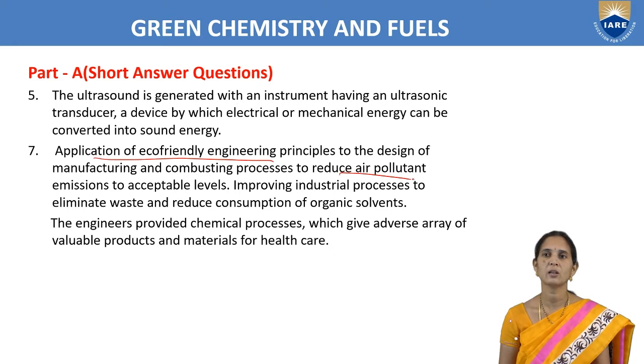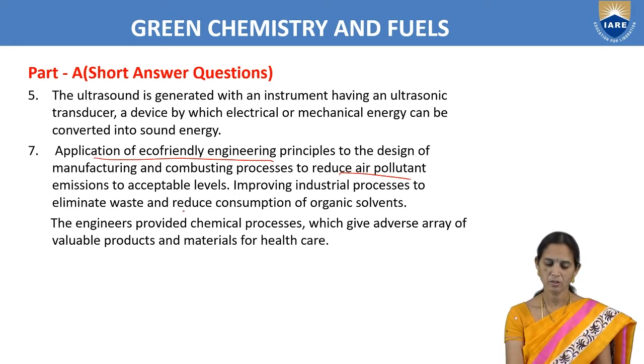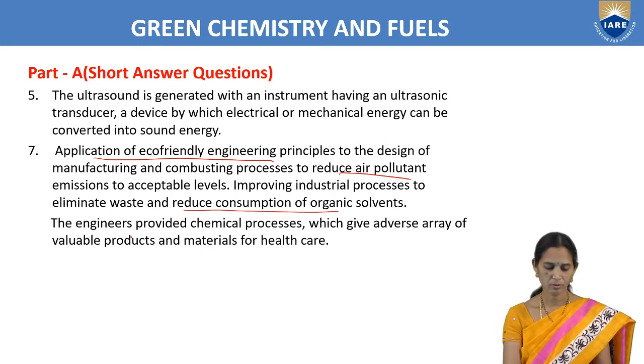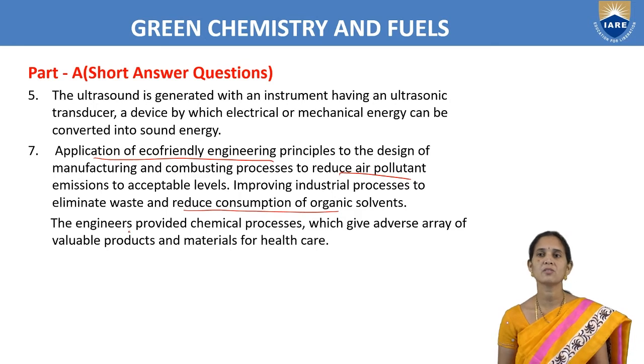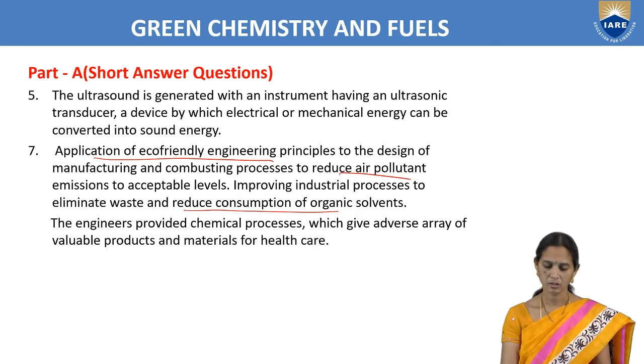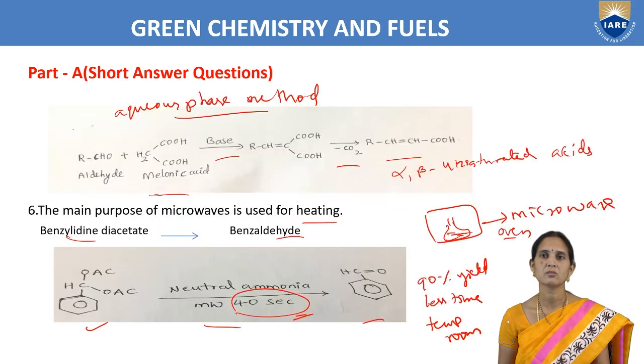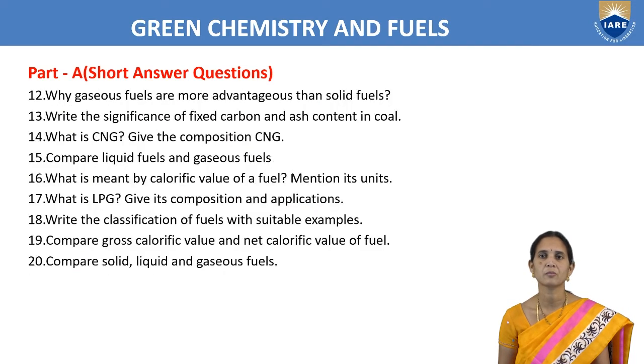Here, by reducing the consumption of organic solvents, we can reduce the waste production, and we can reduce the organic solvents by using green solvents. The engineers design the chemical process in such a way that we are preparing valuable products and materials, so there won't be any effect on human beings. So that we have to write as the applications.